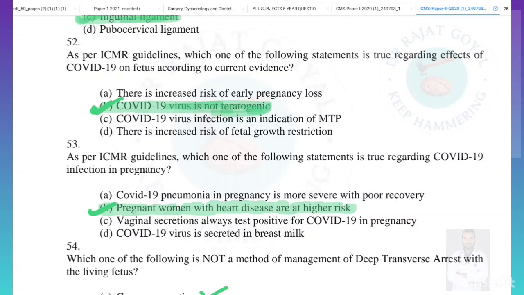So COVID-19 virus is not a teratogenic, this is a true statement. There is an increased risk of early pregnancy loss, this is not true. COVID-19 infection is an indication of MTP, this is totally wrong. There is an increased risk of fetal growth restriction, no, this is also not true. Generally COVID-19 infection does not have any adverse effect on the pregnancy, and it is also not a teratogenic. So answer here will be B.